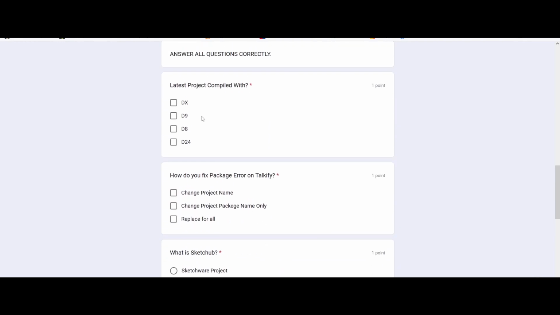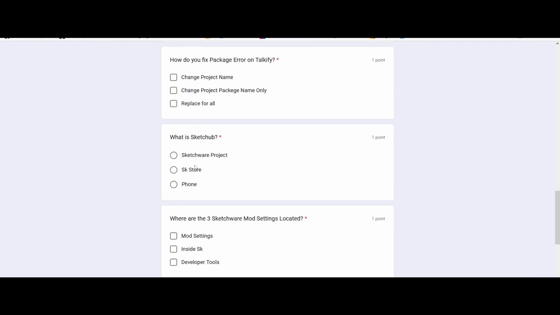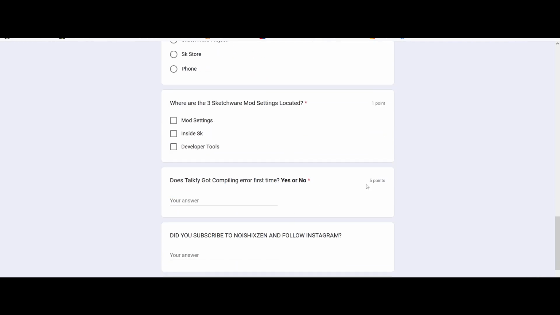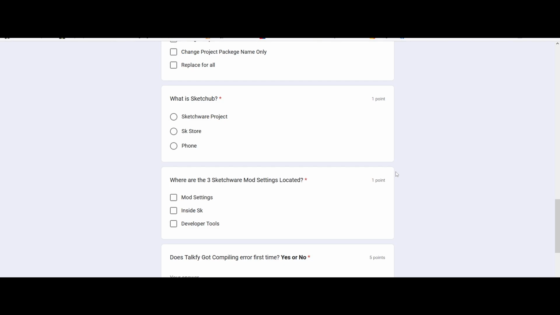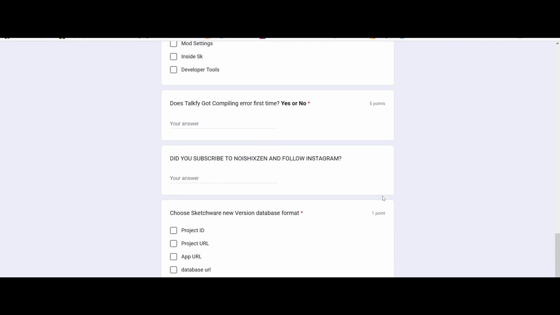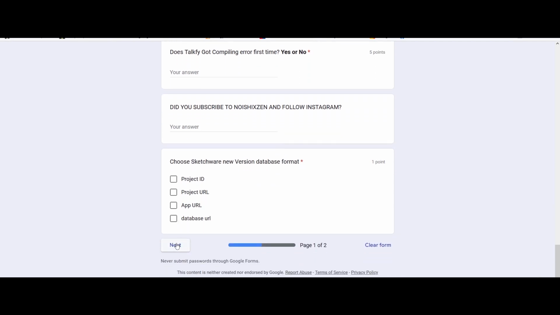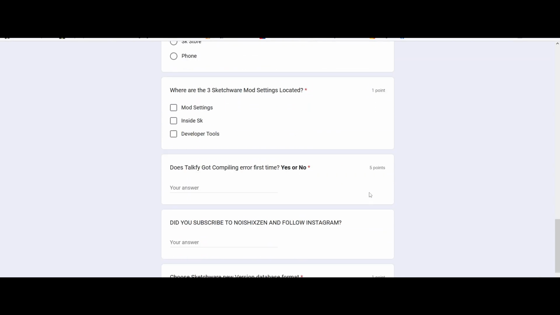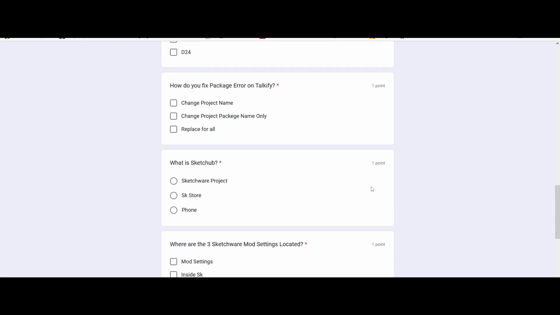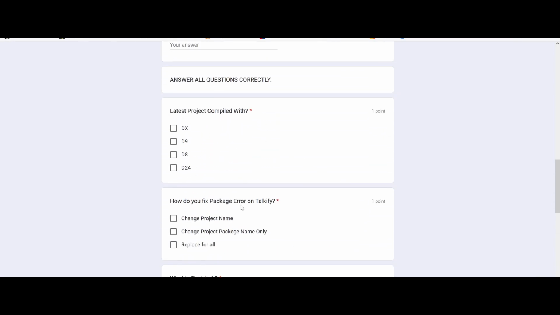You can see here are the questions, and you will have those five answers. There is one question with 5 points, and the other 5 questions are 1 point each, so the whole thing is 10 points. After that, you need to press next to submit. If you get 10 out of 10, then you will get one link, from which you can download the whole project. You don't need to do anything else. So make sure to get all things.